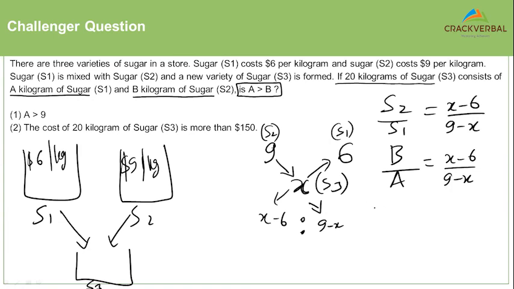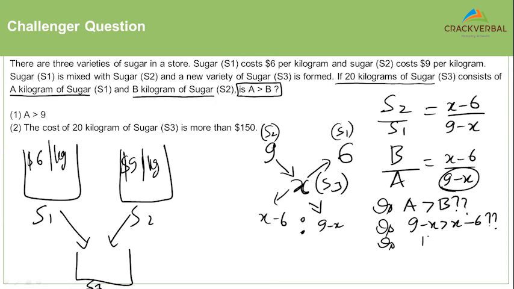What is the question I'm asking myself? I'm asking, is A more than B? Right? So my question becomes, is 9 minus X more than X minus 6? So my question becomes, is 15 more than 2X?